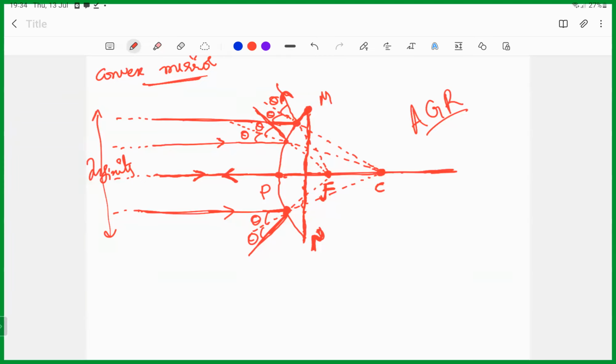So this is when it comes to reflection, but when it comes to refraction, that is valid for refraction also, but the angle of incidence is not equal to the angle of refraction. So that is related by Snell's law, which is n1 sin theta 1 equal to n2 sin theta 2. Sin i by sin r equal to n2 by n1, right?